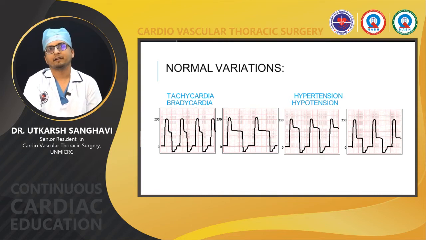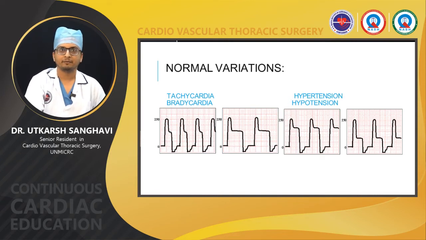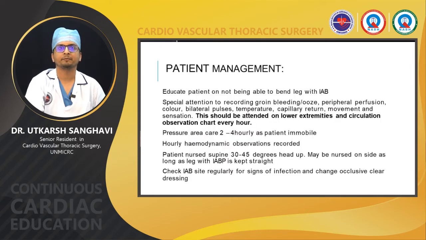Now coming to the variations in the IABP waveforms. The first diagram shows how it looks in tachycardia. So you can see that the waveform has reduced in time and the plateau phase is also reduced. Next diagram is bradycardia, where you see that the waveform has increased in size and the plateau has also increased. Next is hypertension, where the BP is more than 250 around, and next is hypotension. This is just to know, it's not very important in routine life.